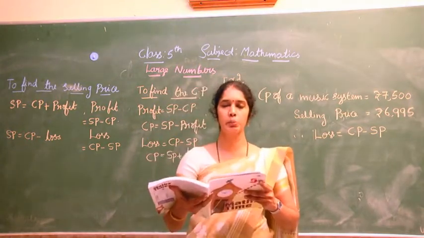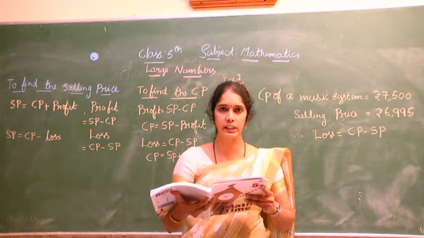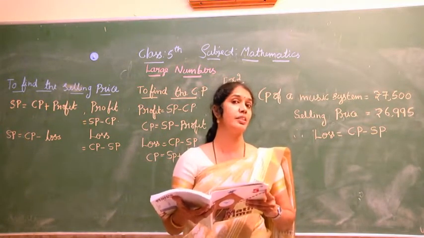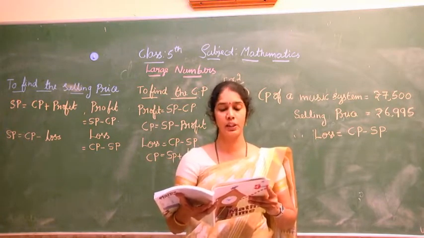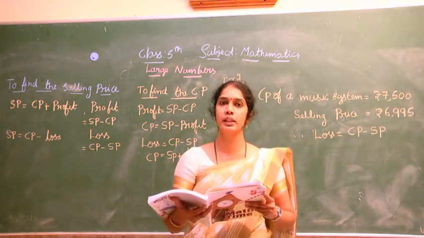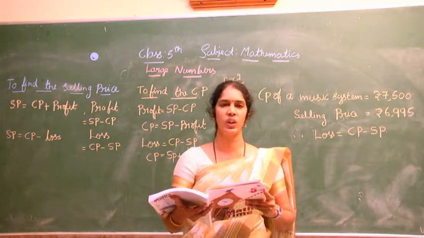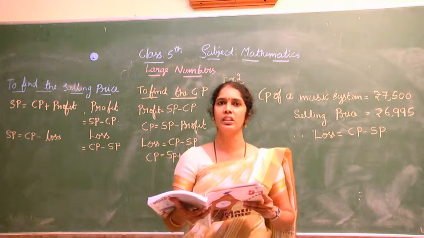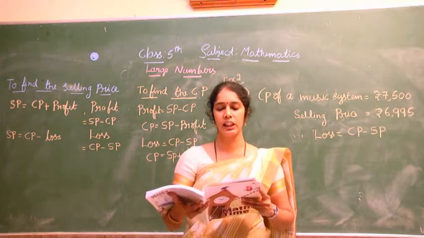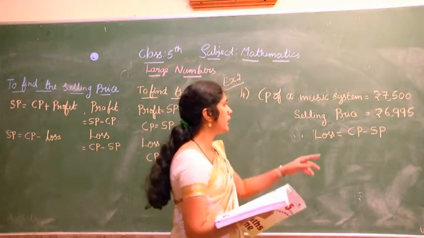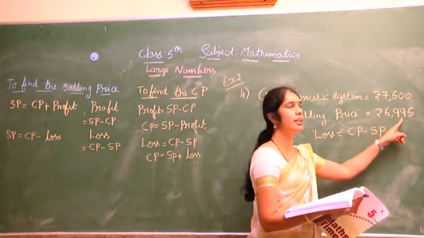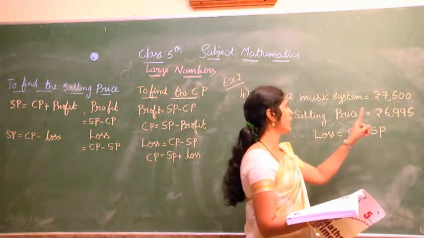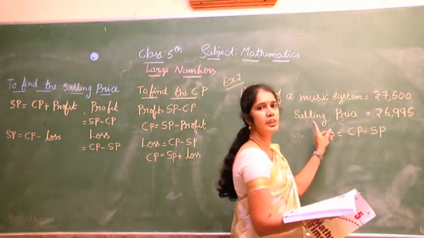Balan bought a music system for rupees 7,500. That is the cost price. The cost price of the music system is rupees 7,500. He did not like it, so he will sell it. He sold it for rupees 6,995. The actual cost price is 7,500, but he didn't like it and sold it.